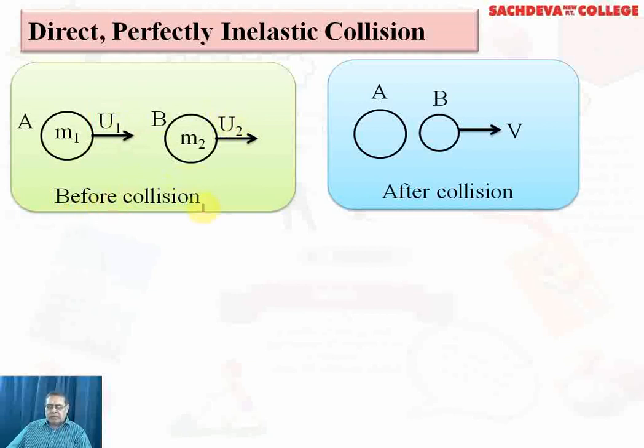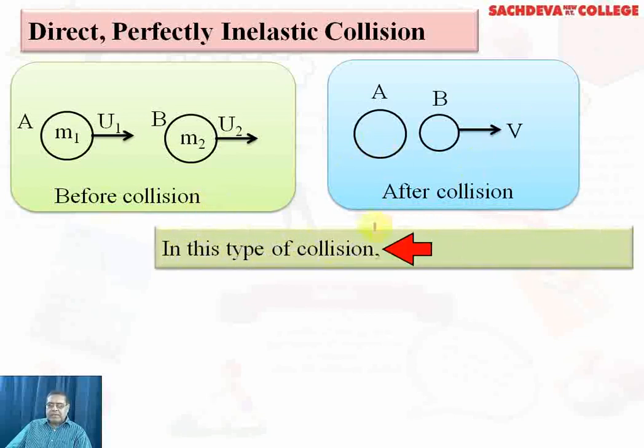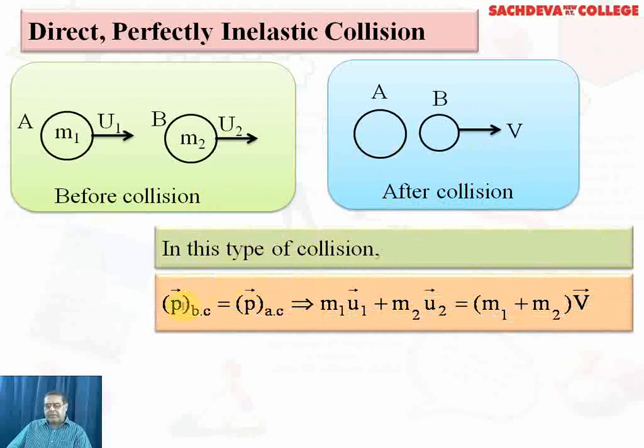Now, in the adjoining figure, we find that there is a collision and the bodies are moving in the direction of v. That is after collision. In this type of collision, momentum before collision and momentum after collision are taken as the product of masses and velocities.